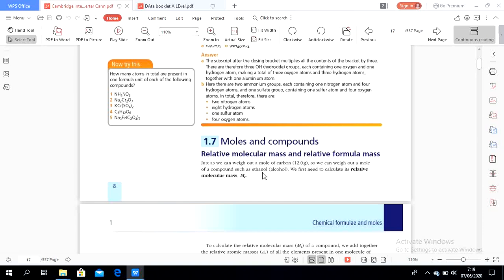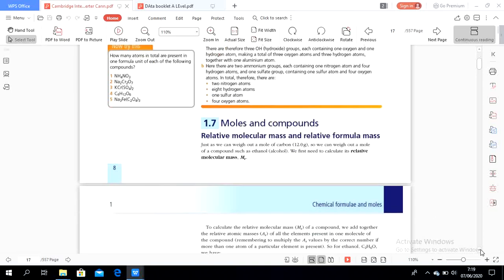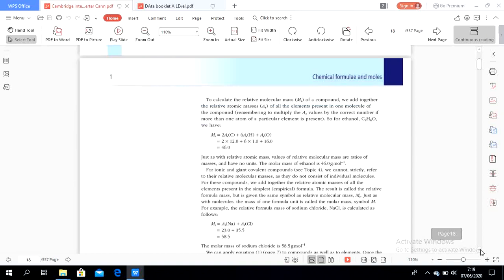Like ethanol, alcohol, first we need to calculate the relative molecular mass. Relative molecular mass is the addition of the relative atomic masses. Just as with relative atomic mass, the values of relative molecular mass are ratios of masses and have no units. The molar mass has a unit.